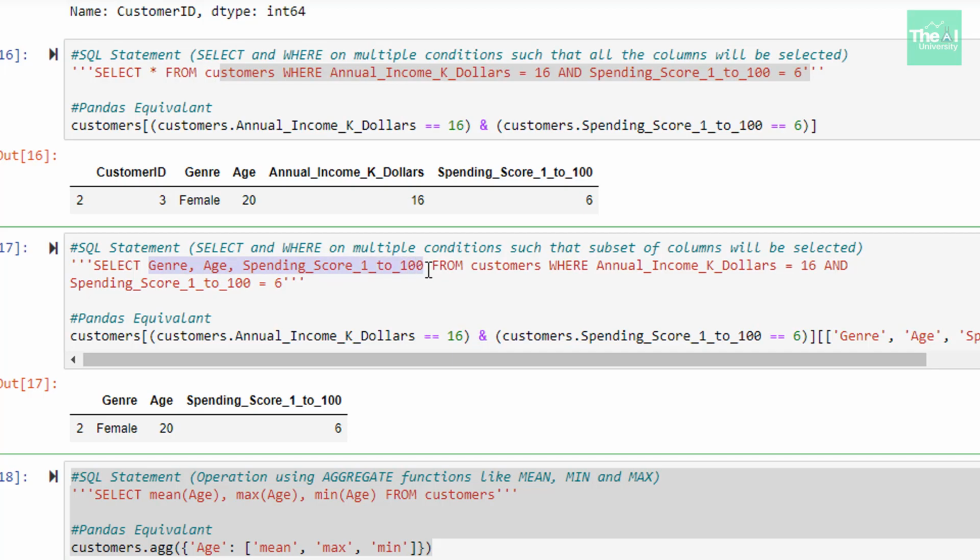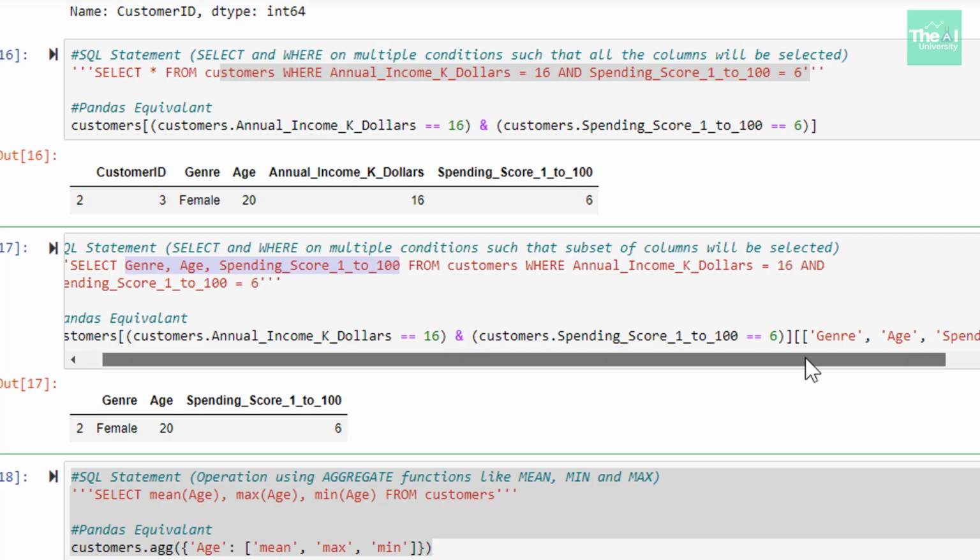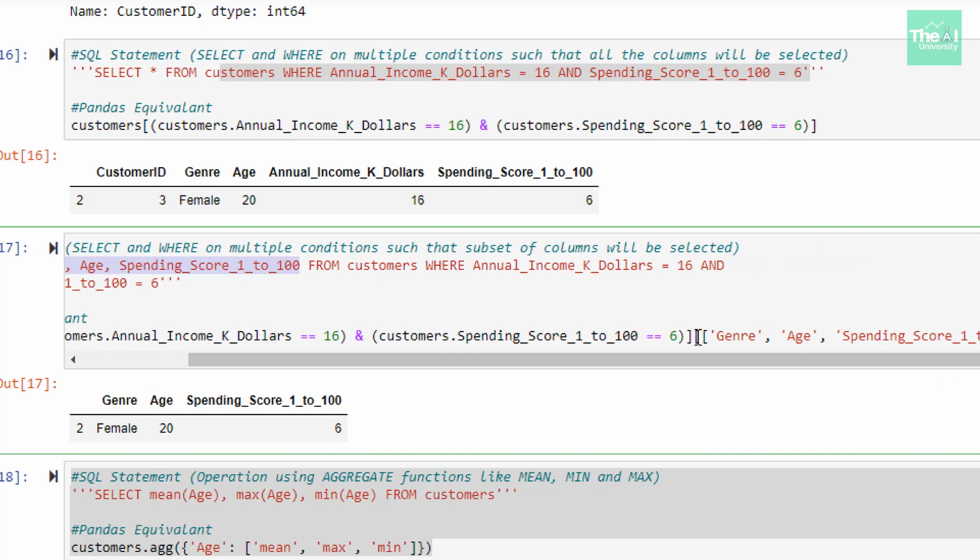So what we will do here is that we will suffix the column names after the square brackets. So we will attach these column names at the very end, after the square brackets which contain the conditions. And now in order to print only these three columns, we will enclose them inside two square brackets. And when I ran the cell, I got the following output.